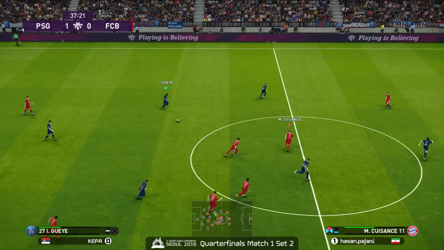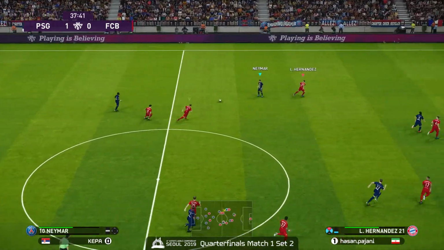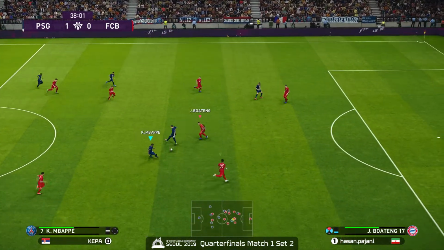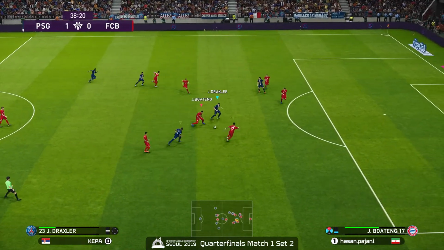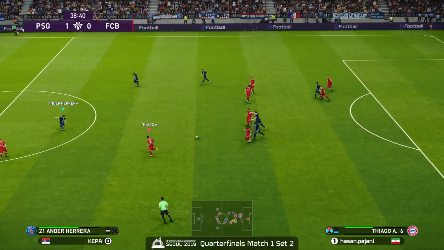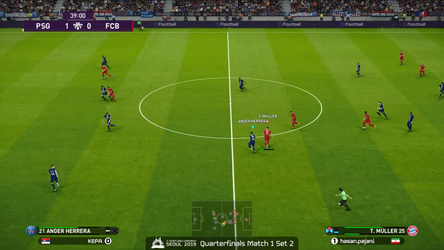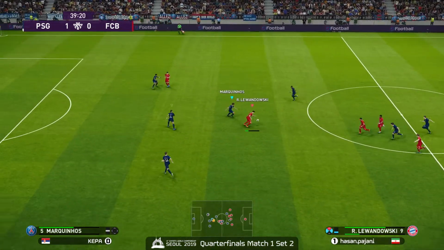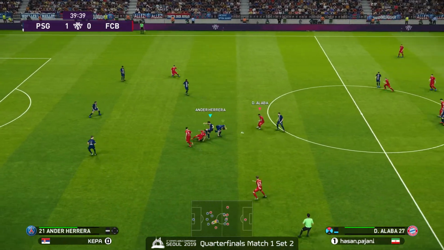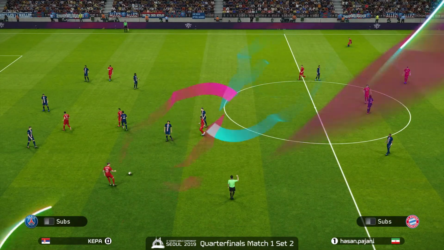And definitely Kepa is a top-caliber PSG player who won't repeat the identical mistakes he made in the earlier match. So it's going to be another uphill battle for Pajani, especially in the manner in which he allowed that first goal.